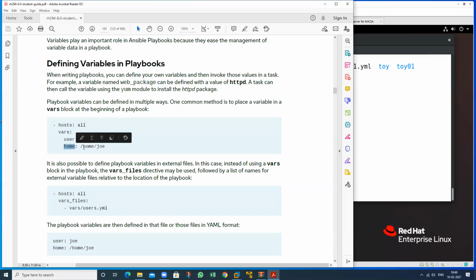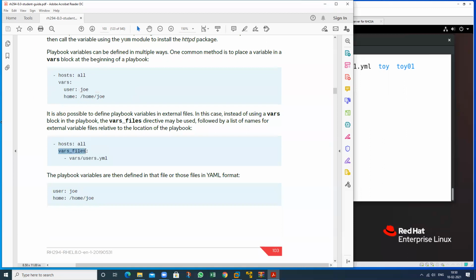This is how we can define a variable in a playbook. When writing a playbook, you can define your own variable and then invoke its value in a task. For example, this is the name, web_packages, and this is the value. If we want to install the package, we just write this particular variable name, and then that package is installed. Here, this is the vars section, where we can define these two variables.